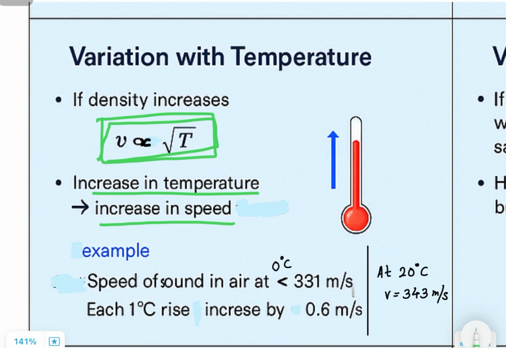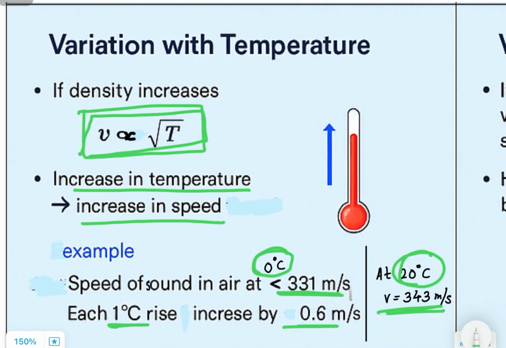Let's take an example. At 0 degrees Celsius, the speed of sound in air is around 331 meters per second. For every 1 degree Celsius rise, this increases by around 0.6 meters per second. So at 20 degrees Celsius, the speed becomes roughly 331 plus 0.6 times 20 equals 343 meters per second. This is why sound travels faster on a warm day.